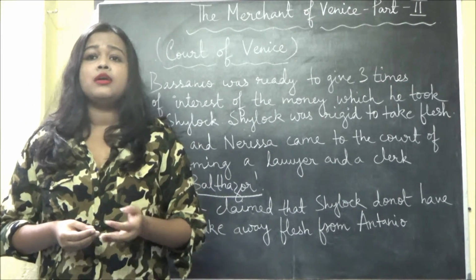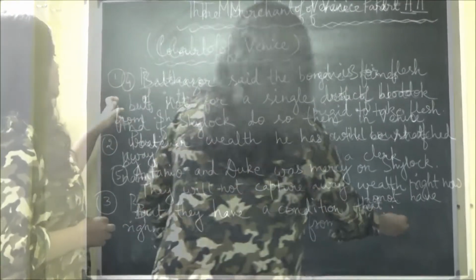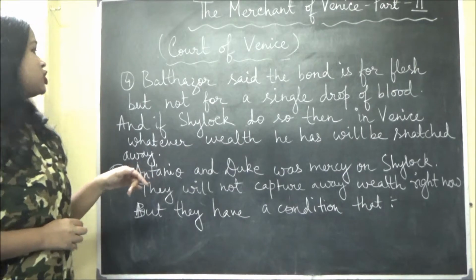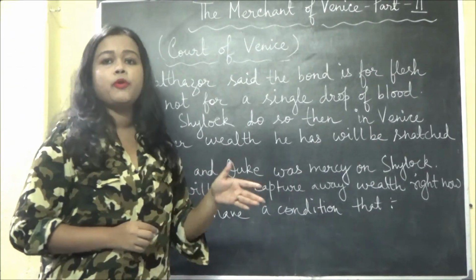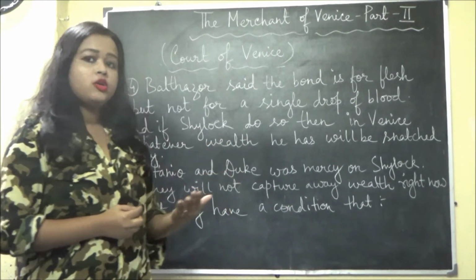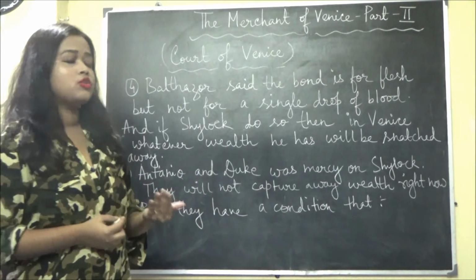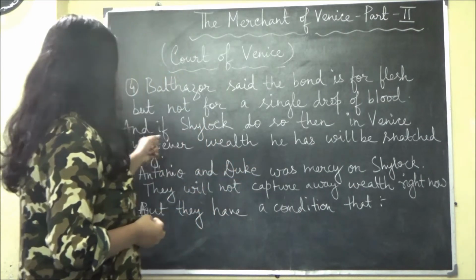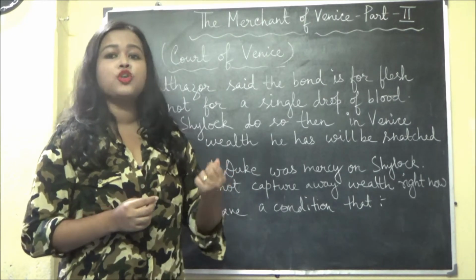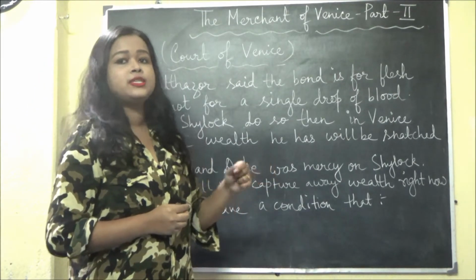Because Shylock can't do this illegal act with Antonio in Venice. The fourth one is that Balthazar said the bond is for flesh but not for a single drop of blood. So what Balthazar means is that Portia told that the bond which was being signed between Antonio and Shylock, and Bassanio was also present there, was about the flesh but not about a single drop of blood. How clever the girl is, Portia. So to rescue Antonio she did this.